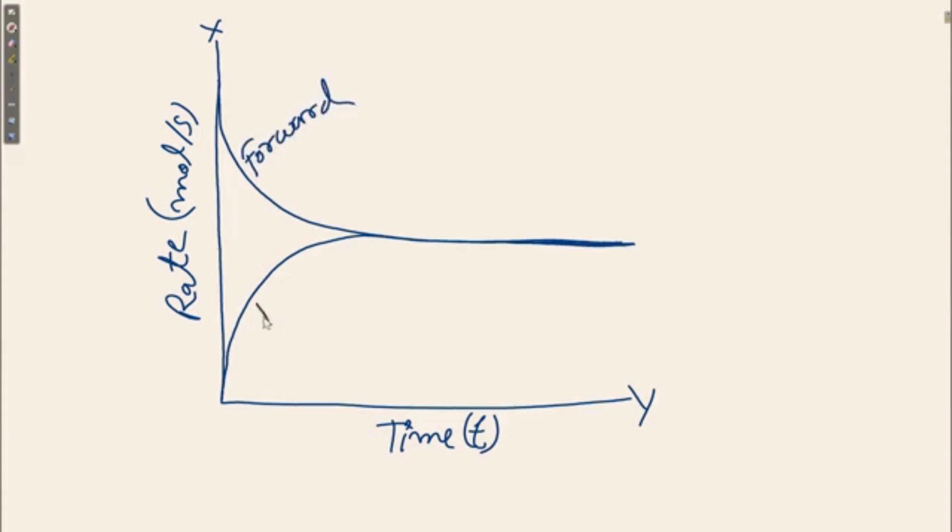And we find that here the forward reaction and the backward reaction, which is also called the reverse reaction, meet on one line, and this is known as equilibrium.